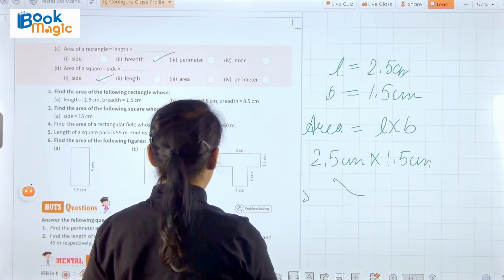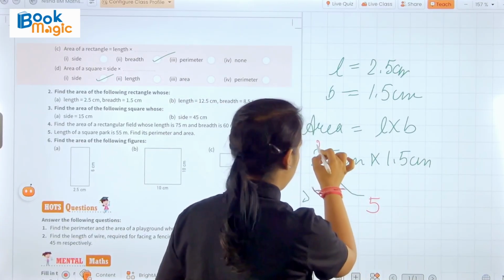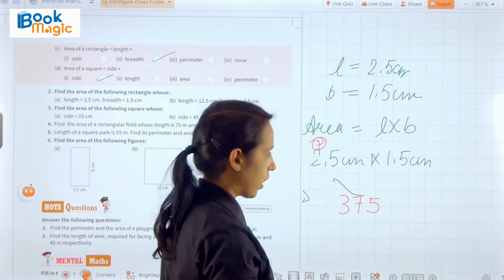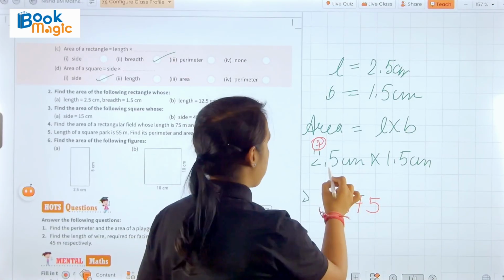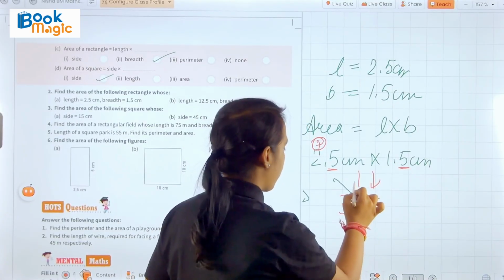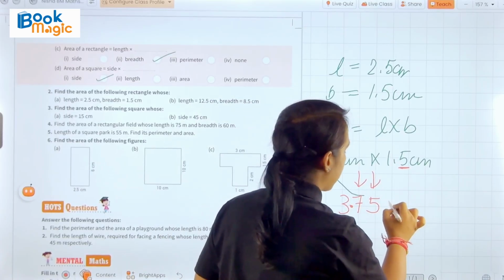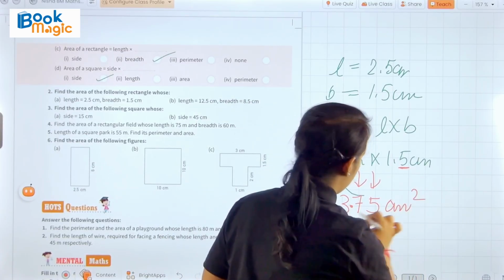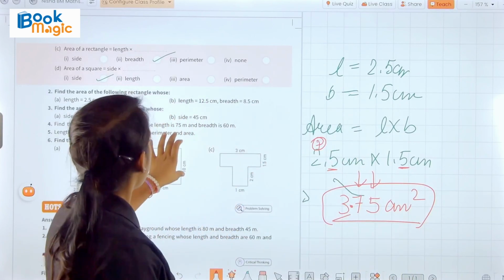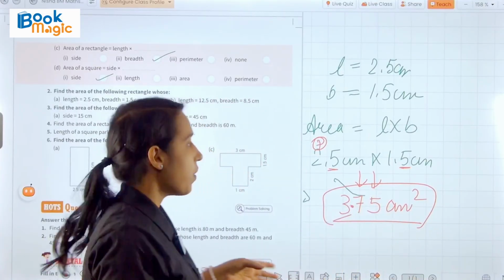Okay, so here we will multiply it. 15 times 5 is 75, 7 will be here, 15 times 2 is 30, 30 plus 7 is 37. Okay, and we have two decimal places, one in this and one here. So 1 and 2 becomes 3, giving 3.75, and the unit is centimeter, so centimeter square. So we can write here the area of this rectangle is 3.75 centimeter square.